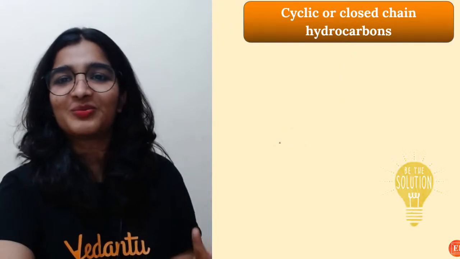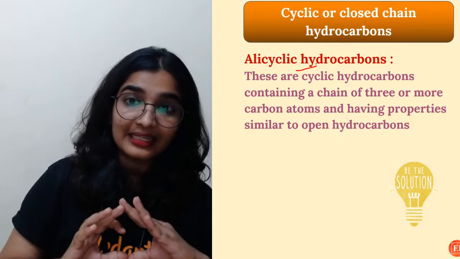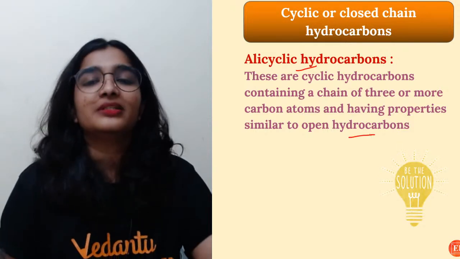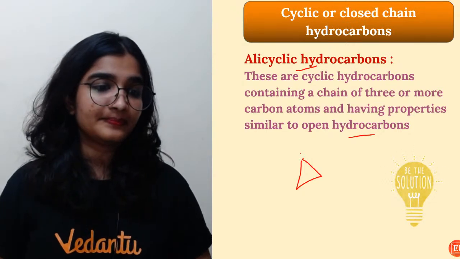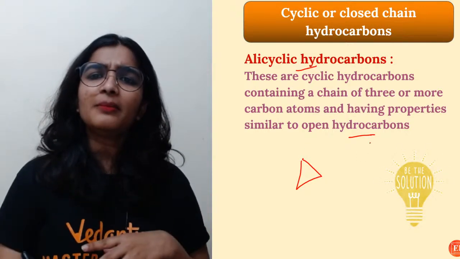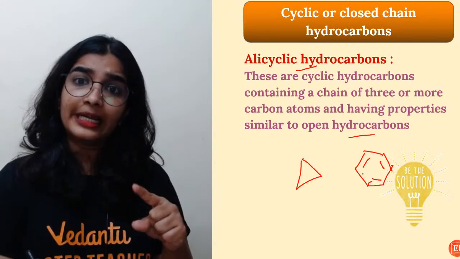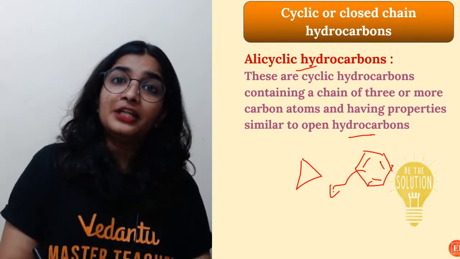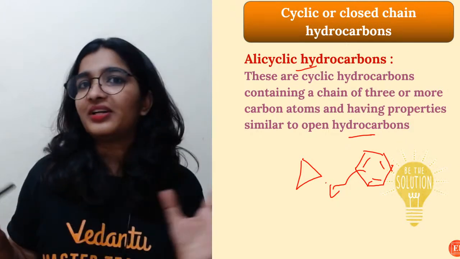There are no options here. So alicyclic hydrocarbons are cyclic, but their properties will be similar to hydrocarbons because there are no multiple bonds here. These aromatic compounds are very much different. For example, you have benzene here. What we think is, as it has a double bond, it must act as an alkene, right? It should undergo addition reaction. No, it will undergo substitution reaction. So their properties are not at all similar to hydrocarbons.